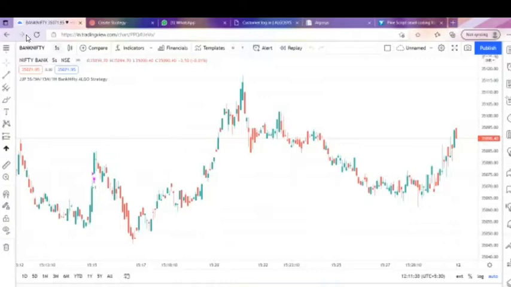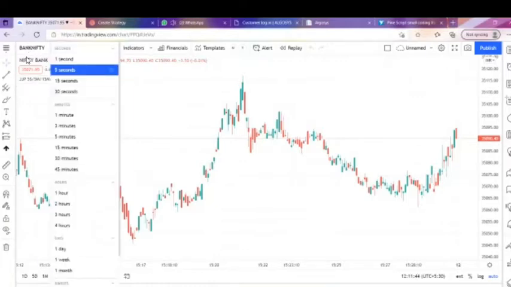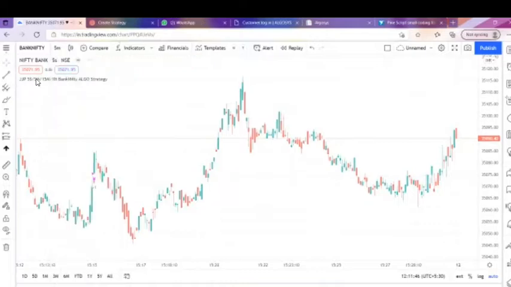So let us see our strategy. We have designed our strategy for 5 seconds time frame, 5 minutes time frame, 15 minutes time frame, and 1 hour time frame. This is an algo trading strategy we have given for our JJP Trading Academy. Now we are introducing this. So now I will be showing first of all the 5 minutes time frame.